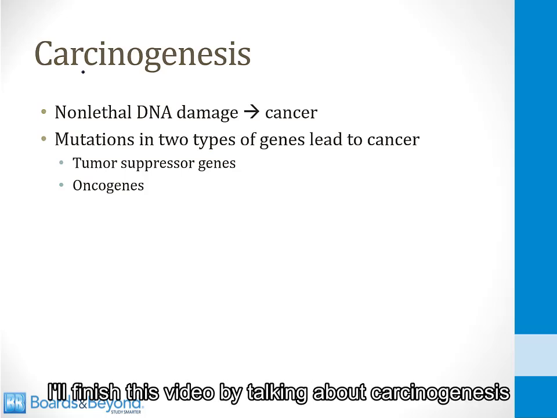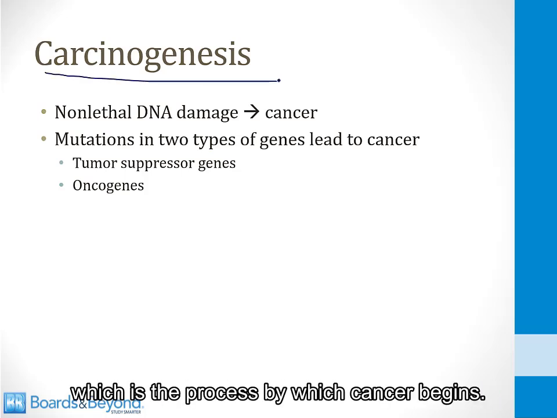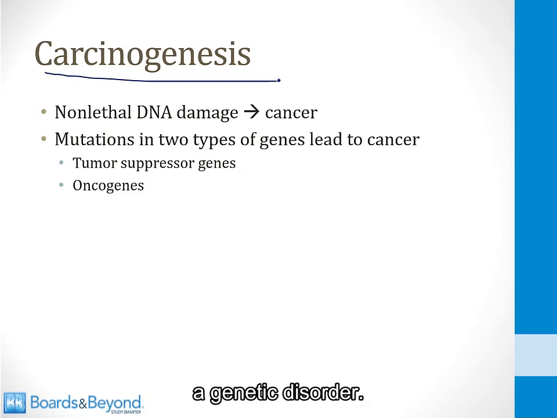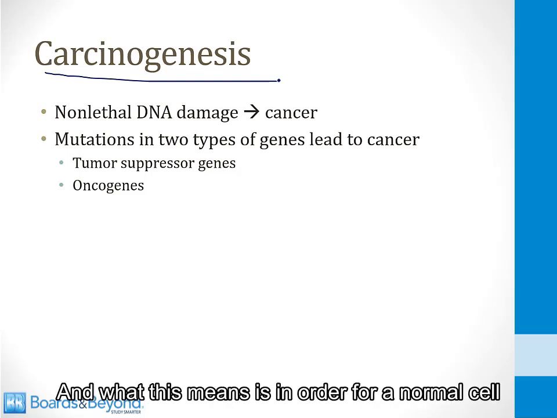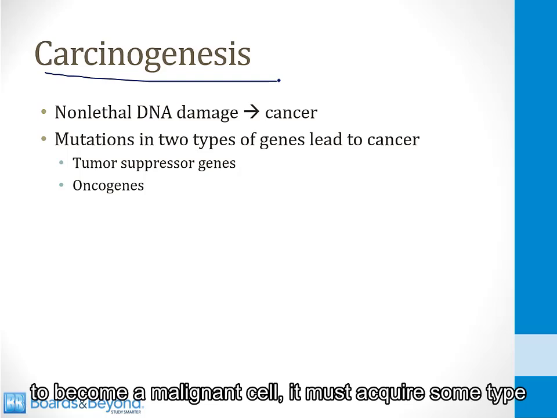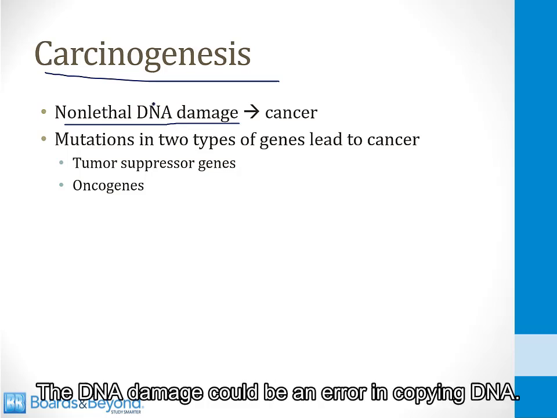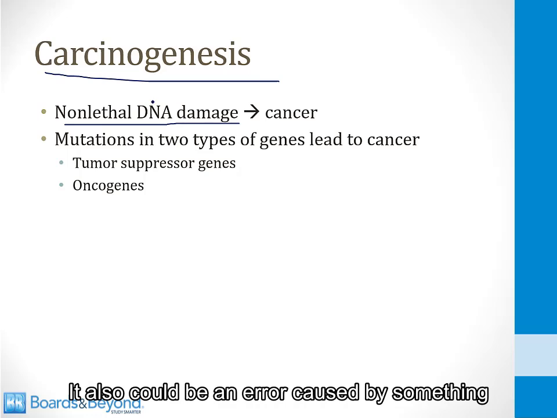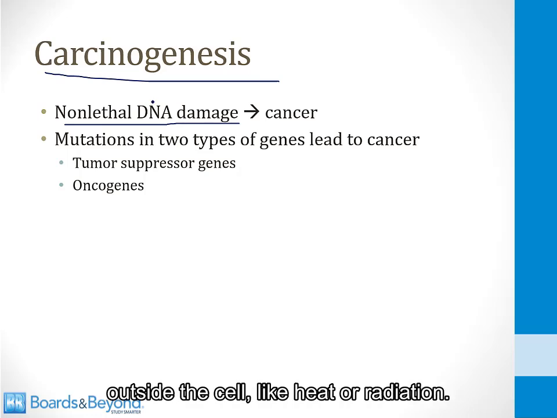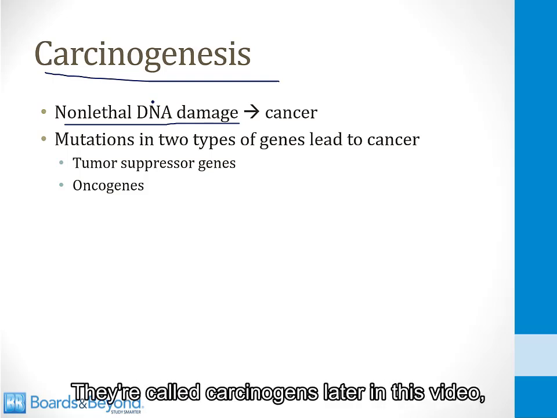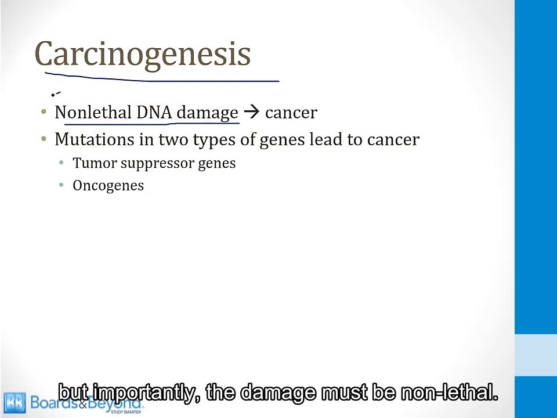I'll finish this video by talking about carcinogenesis, which is the process by which cancer begins. As I told you before, cancer is ultimately a genetic disorder, and what this means is in order for a normal cell to become a malignant cell, it must acquire some type of non-lethal DNA damage. The DNA damage could be an error in copying DNA. It also could be an error caused by something outside the cell like heat or radiation. We'll talk more about these things. They're called carcinogens later in this video. But importantly, the damage must be non-lethal.